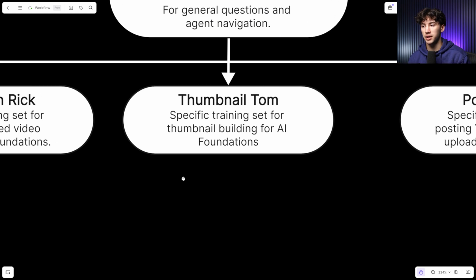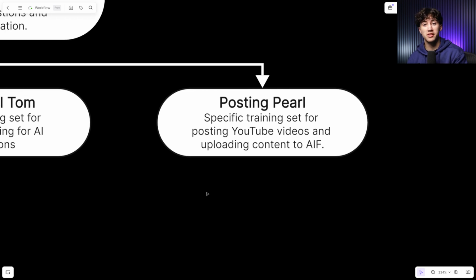And then we have Thumbnail Tom, and this is going to be a GPT for thumbnail building at AI Foundations. It's going to give links to asset folders. It's going to give example photos on what's worked in the past for thumbnails and how to really increase that click-through rate and split test different thumbnails. Next, we have Posting Pearl, and this is going to be a GPT specifically about posting, SEO, and uploading content to YouTube at AI Foundations.